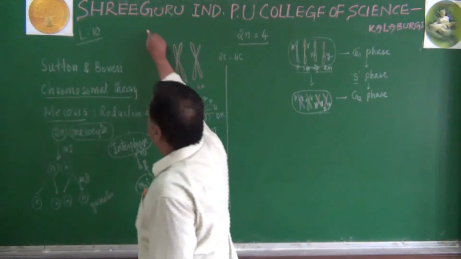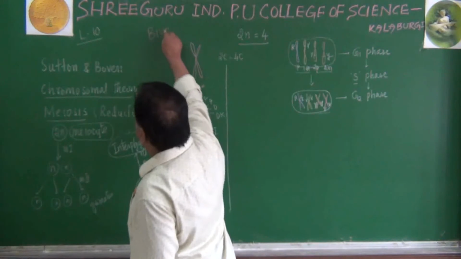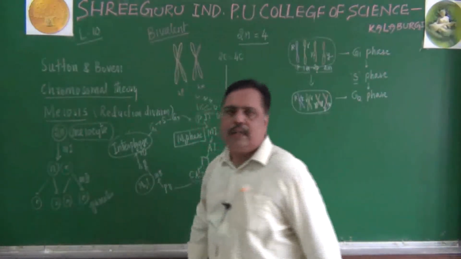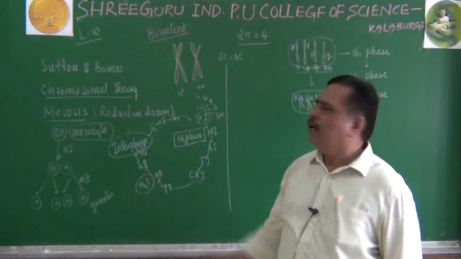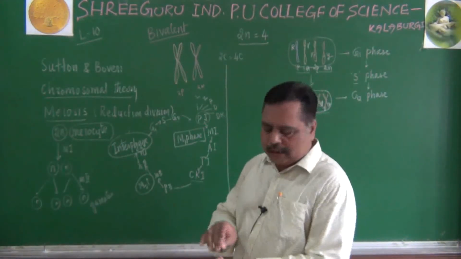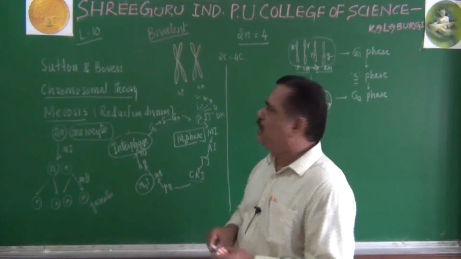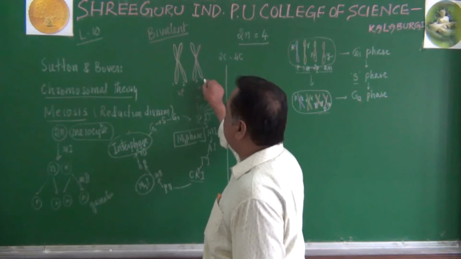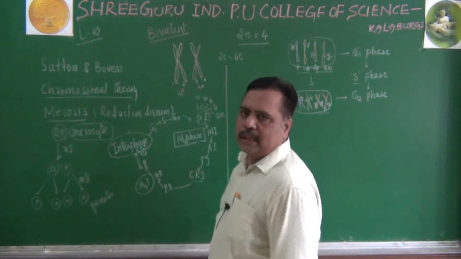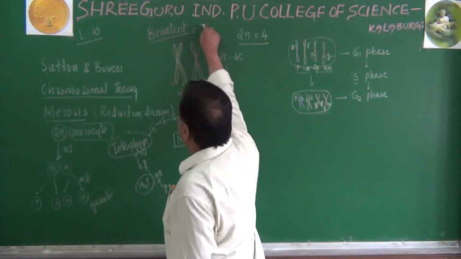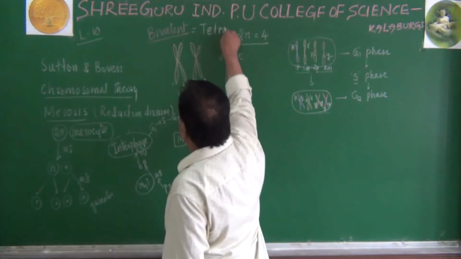When there are two chromosomes, it is called a bivalent condition. In this bivalent condition, how many chromatids are there? Four chromatids. Please check: first, second, third and fourth. So a bivalent can otherwise be called a tetrad also.